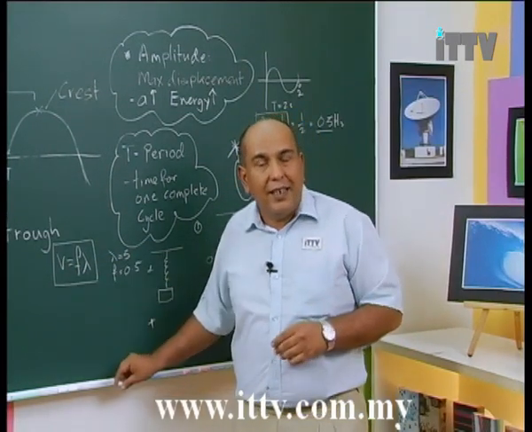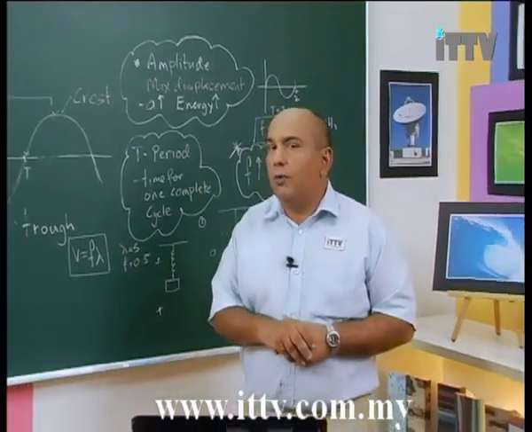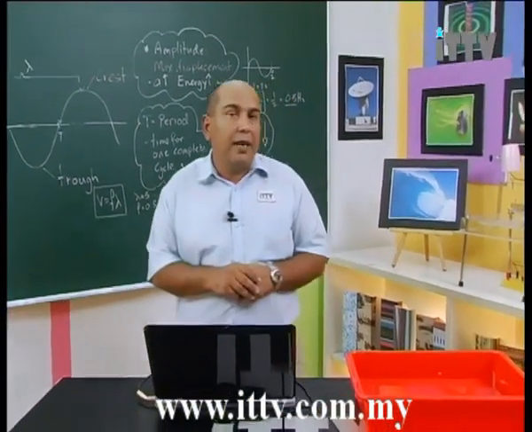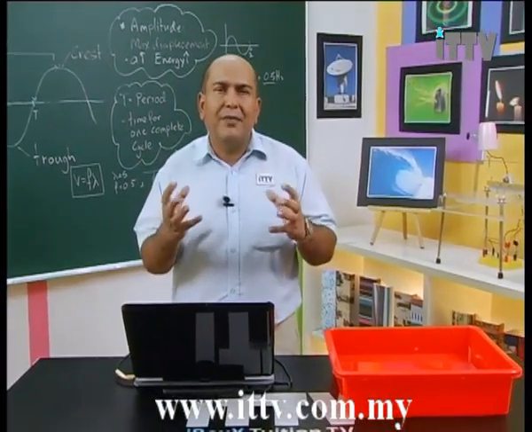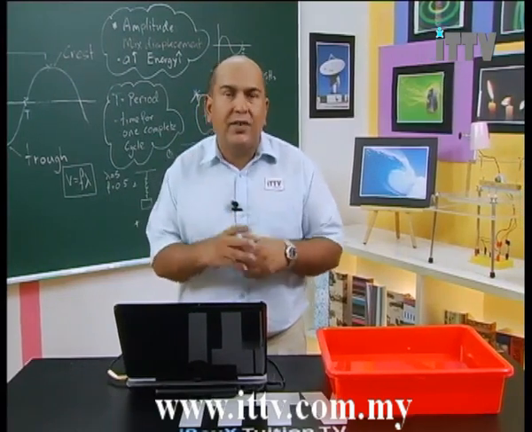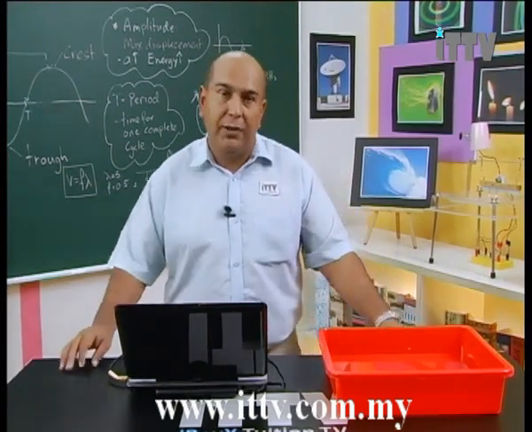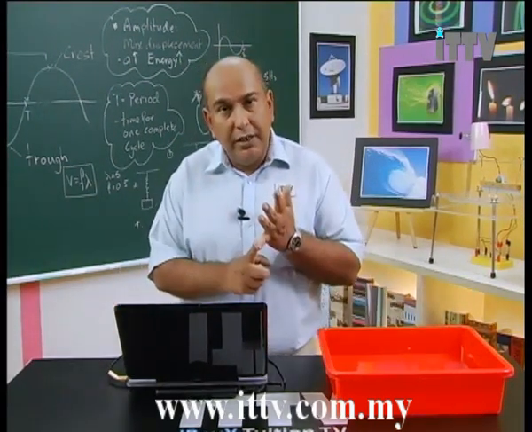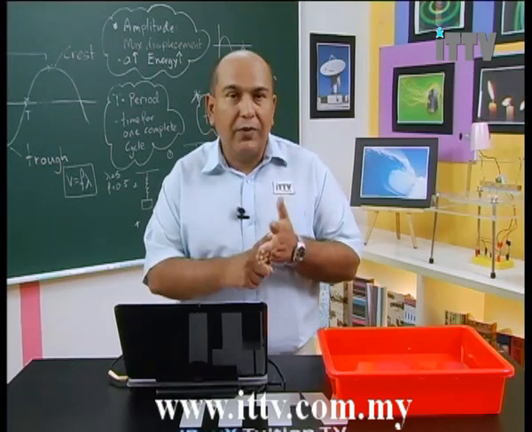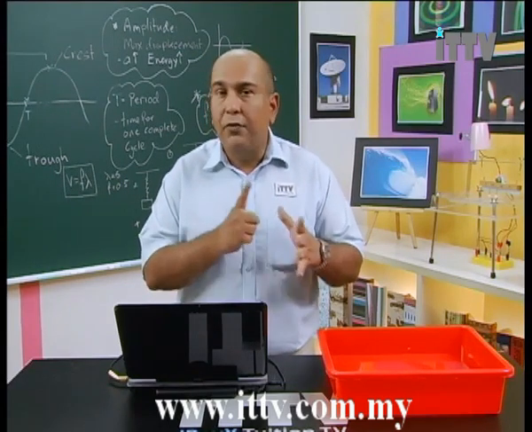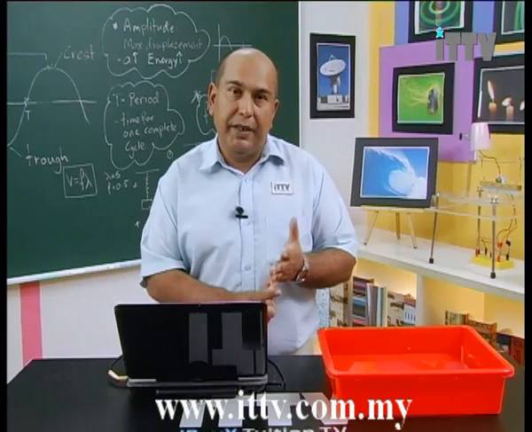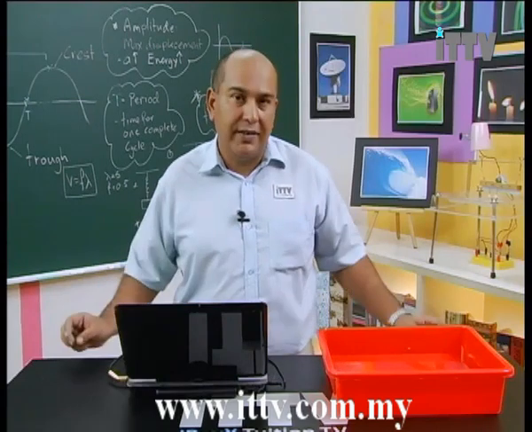So these are the key things that we need to remember for our formulas, and for the main points about a wave in general. Transfer of energy, amplitude, wavelength, period, frequency, and wave speed. These are the main things you need to understand.